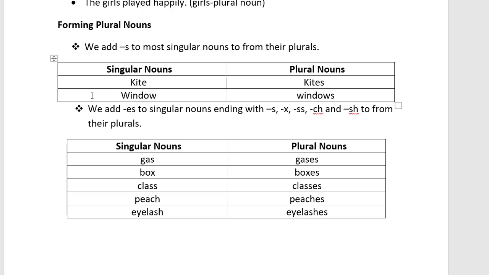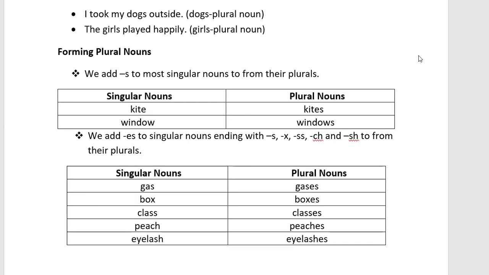So in most cases, not in every case, we can create a plural form like this. In every case it is not possible, so there are different rules for a few nouns, which we will see. See, kite and window are there. To create the plural form, we have simply added s: kites and windows, right? You can see that, kites and windows.